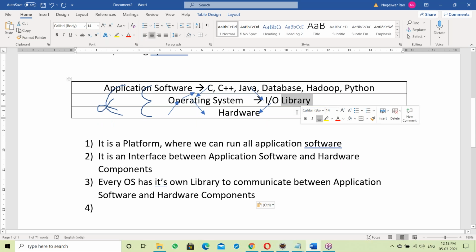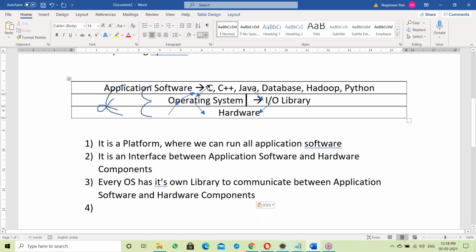A library is a collection of input output functions, like scanf and printf, which are C language functions. Next, one more important point, from a Java perspective.